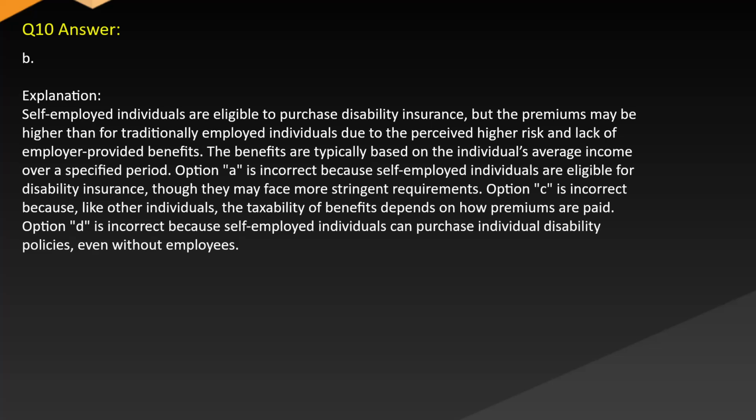Option A is incorrect because self-employed individuals are eligible for disability insurance, though they may face more stringent requirements. Option C is incorrect because, like other individuals, the taxability of benefits depends on how premiums are paid. Option D is incorrect because self-employed individuals can purchase individual disability policies even without employees.